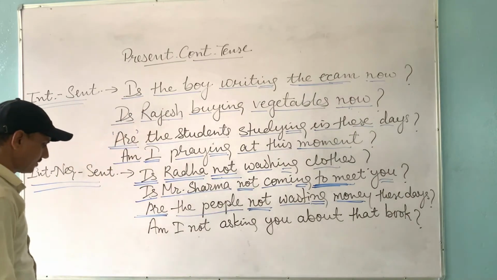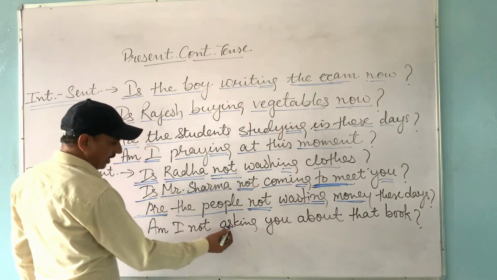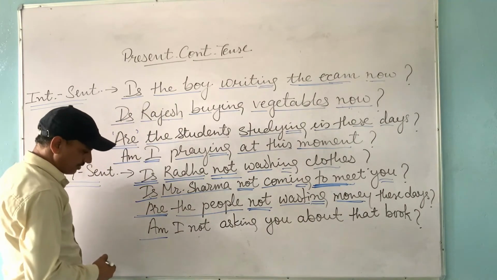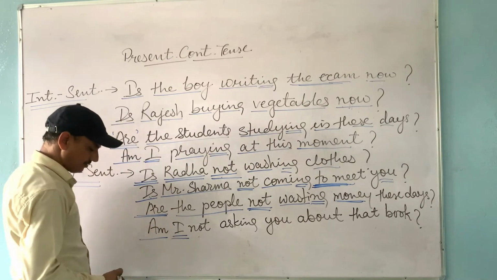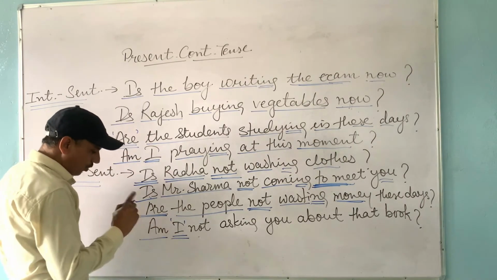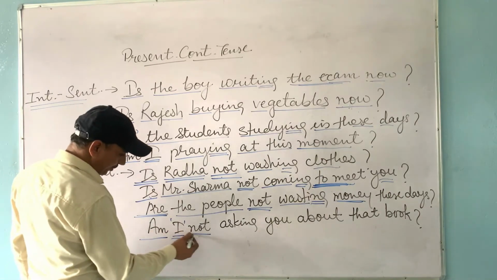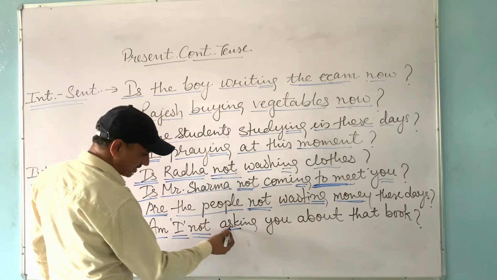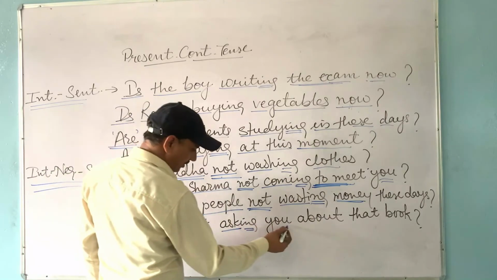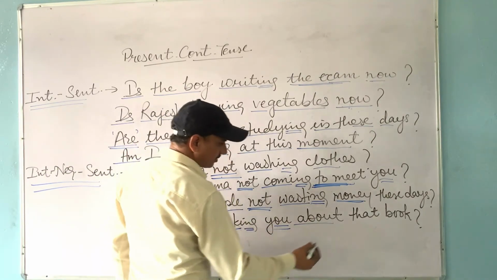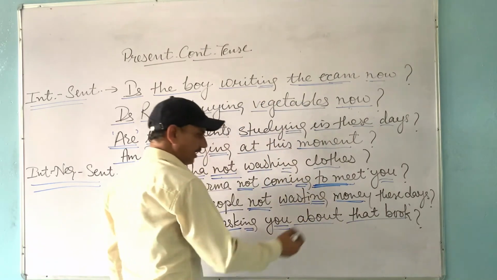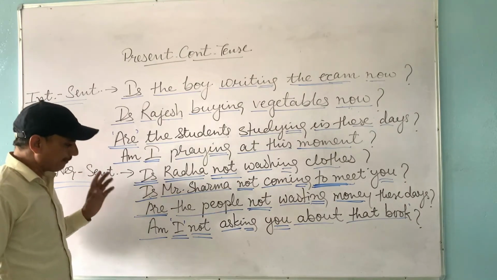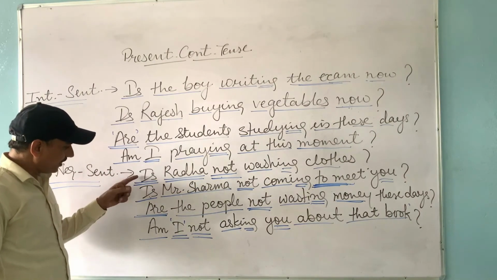Then the question mark. In the last example: am I not asking you about that book? In this sentence, am has been used. Why? Because the subject is I, and with I, only am is used. Then not has been added after the subject. Then the first form of verb ask with ing, asking. You is the object, and "about that book" is other words, and then the question mark.